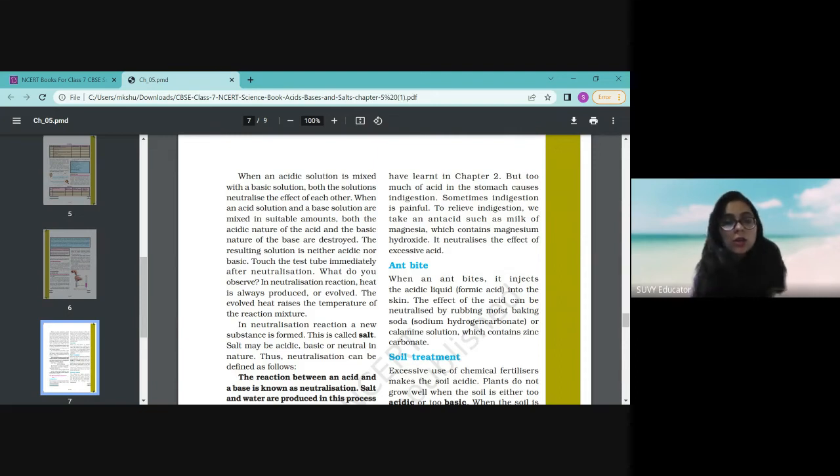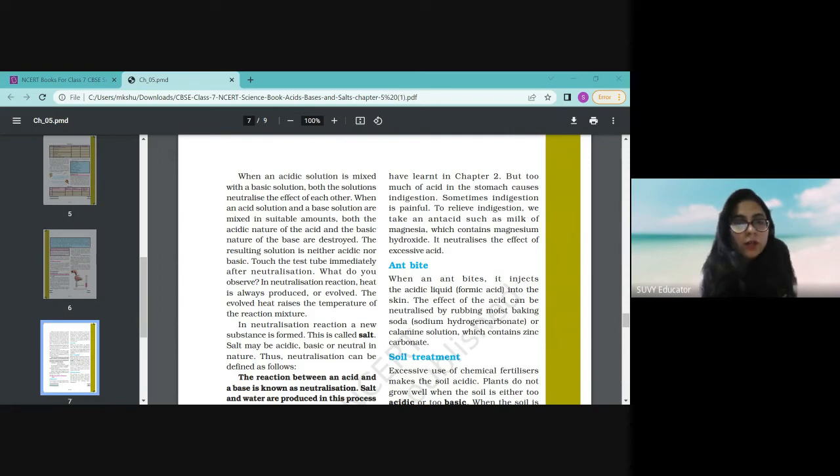And salts, see in your textbook it is written, in a neutralization reaction a new substance is formed. This is called the salt. Salt may be acidic, basic, or neutral in nature. Okay, so how are these salts formed? When any acid reacts with a base, it will give you salt plus water.